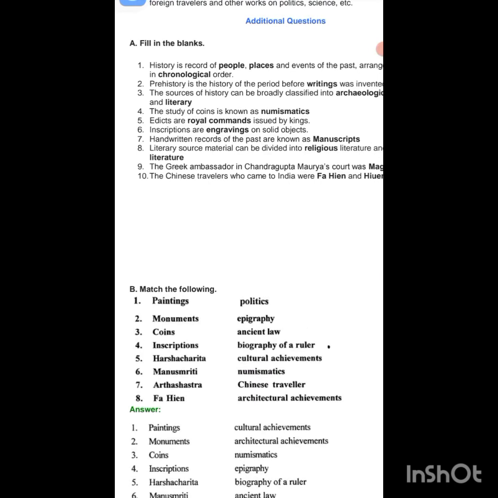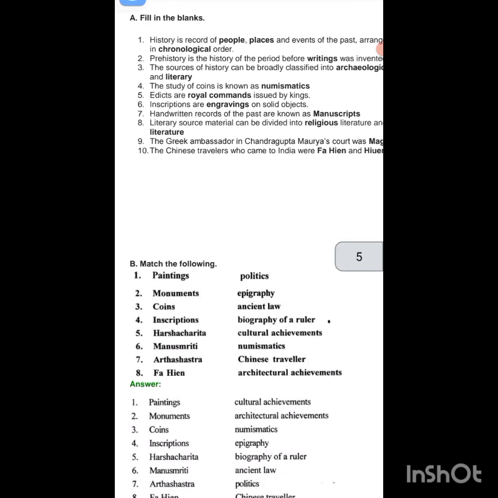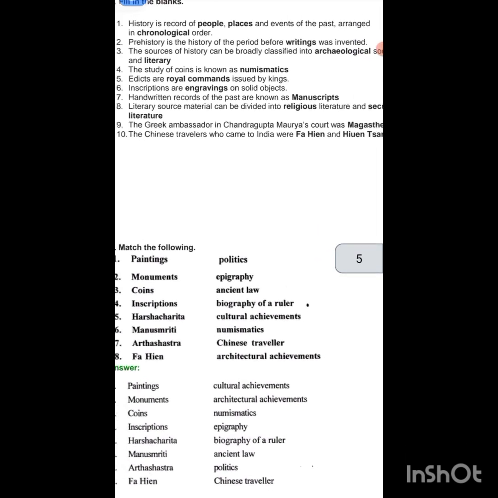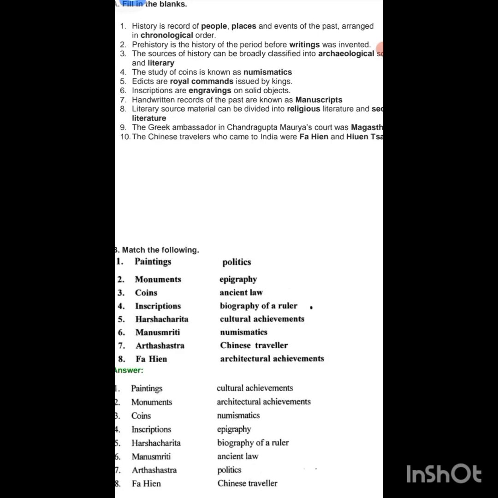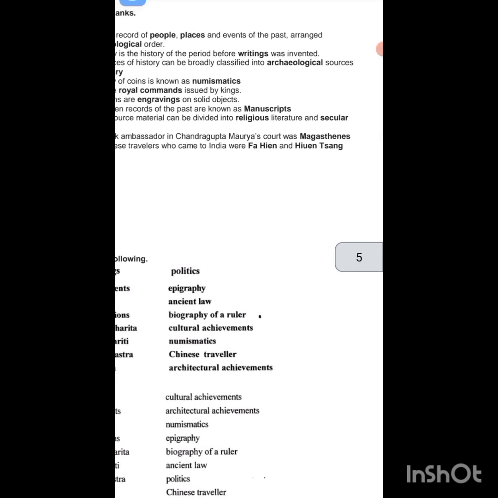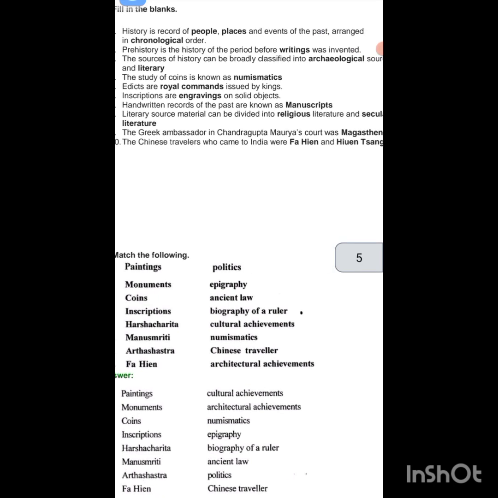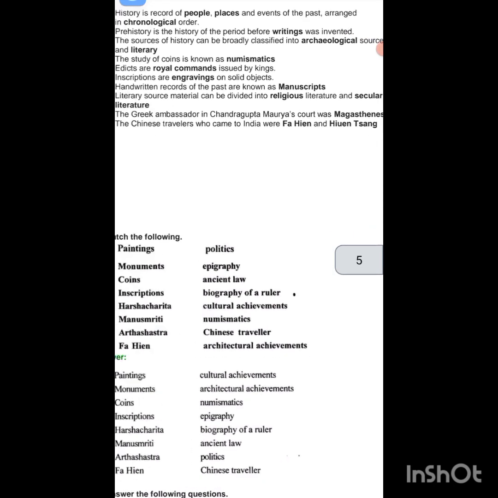The study of coins is known as numismatics. Edicts are royal commands issued by kings. Inscriptions are engravings on solid objects. Handwritten records of the past are known as manuscripts, and literary source material can be divided into religious literature and secular literature. The Greek ambassador in Chandragupta Maurya's court was Megasthenes.